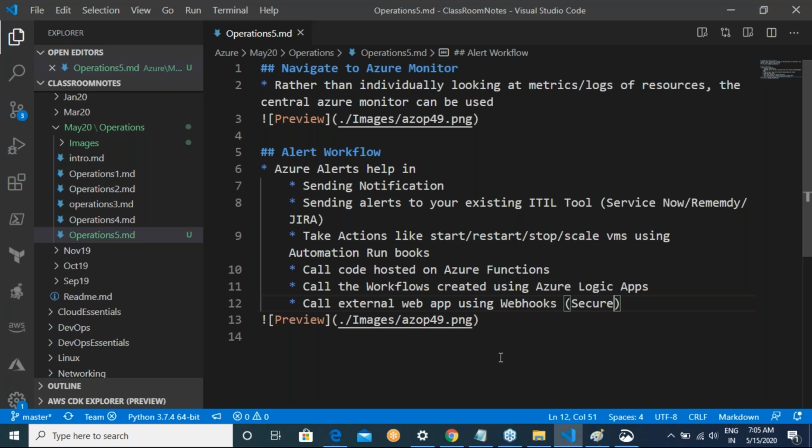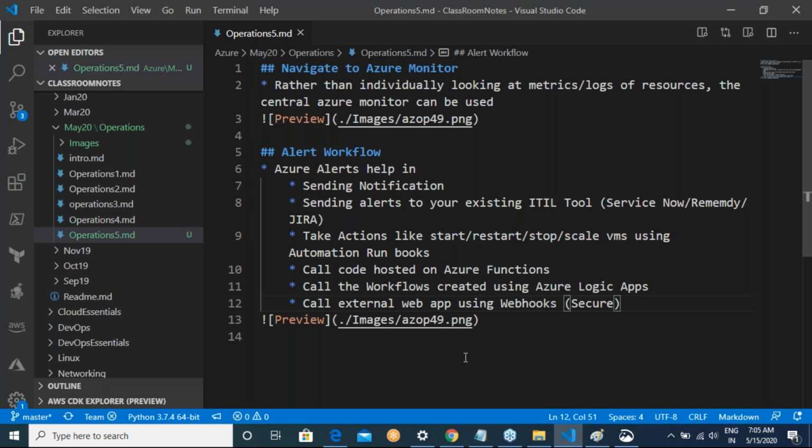You can create alerts not only on metrics, but for various different things. You can create metric alert rules and all of that stuff. That is all fine.